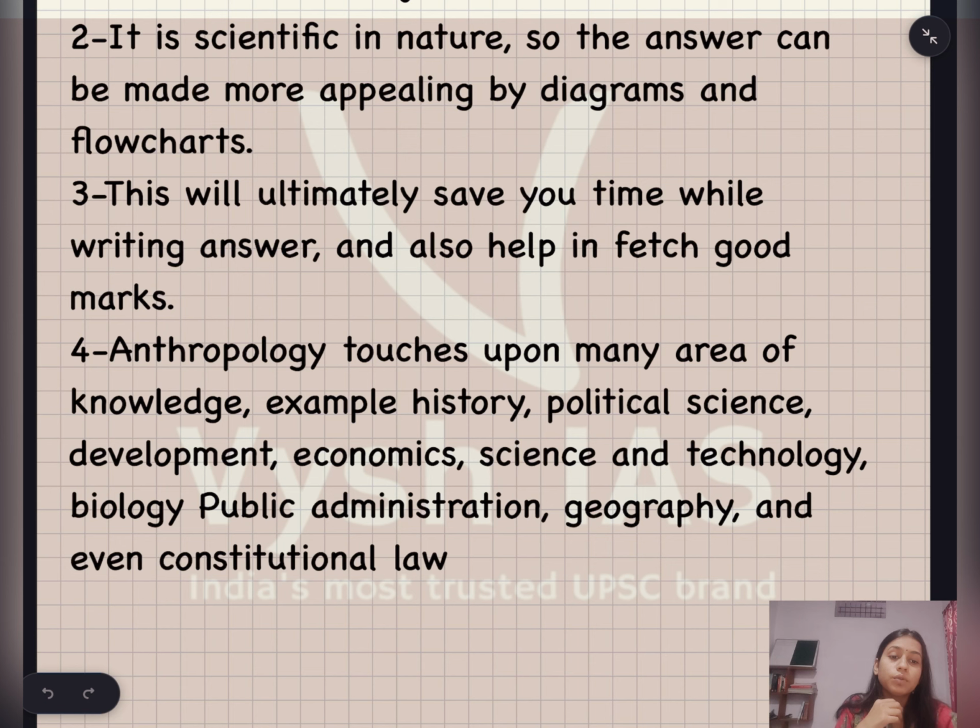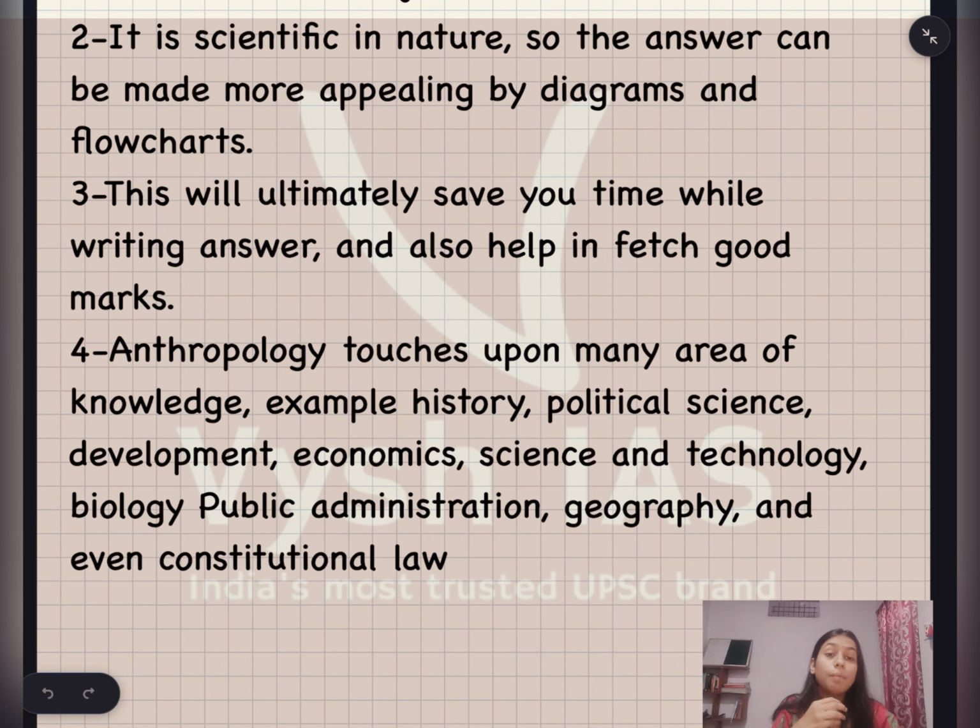And also, anthropology touches upon many areas of knowledge. For example, history, political science, developmental economics, science and technology, biology, public administration and geography, and even constitutional law. On the other hand, if you study tribes in sociology, you will study only the socio-cultural aspects of tribes.